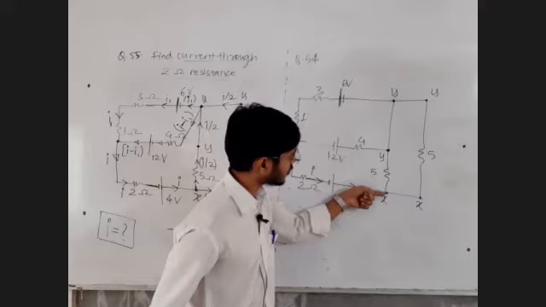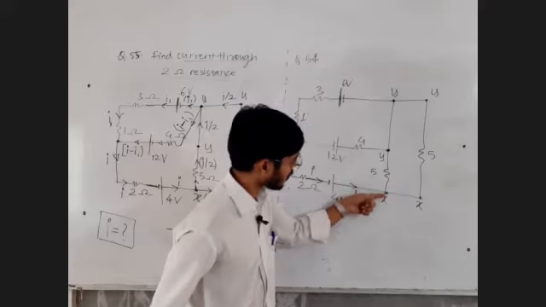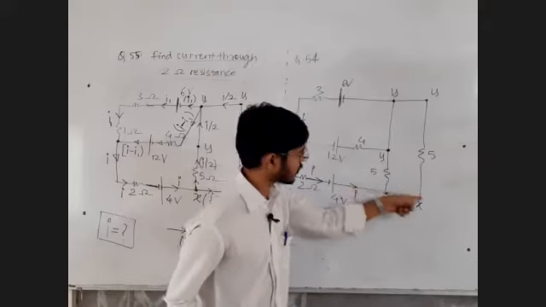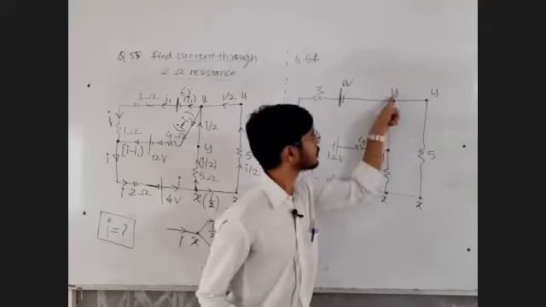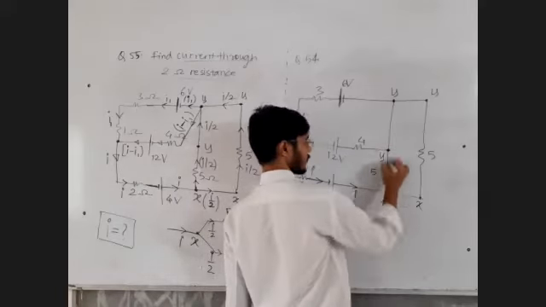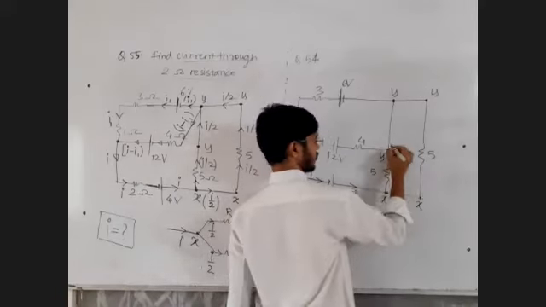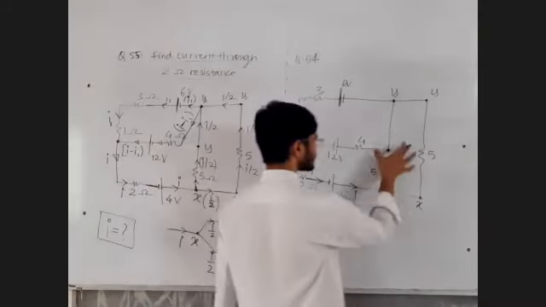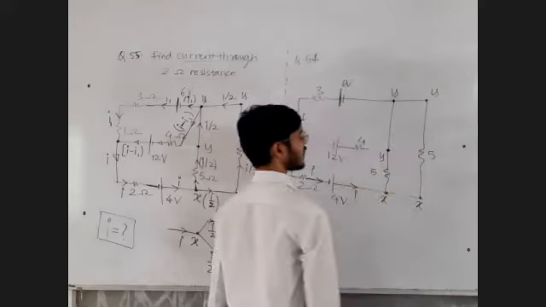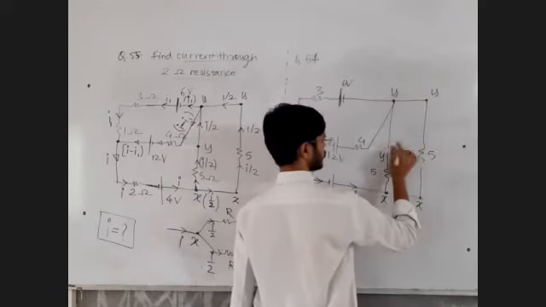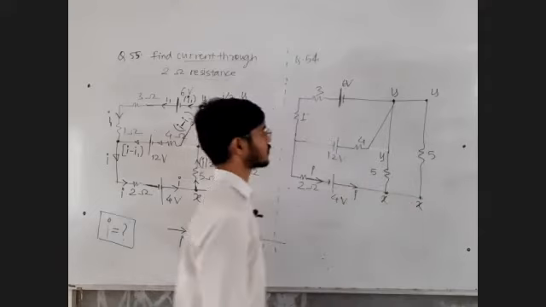Okay, now there are two paths to move from point x to y. This is the first path, point x to y. This is the second path, point x to y. So to reach this point, there are two ways, the first way and the second way. Now what I did is this, I just modified it slightly.